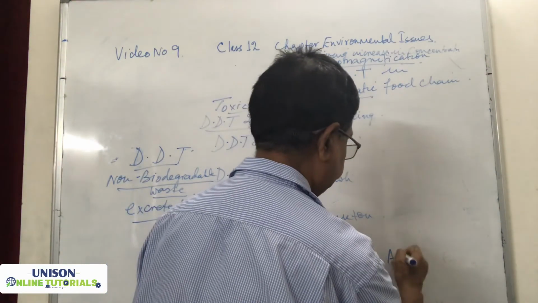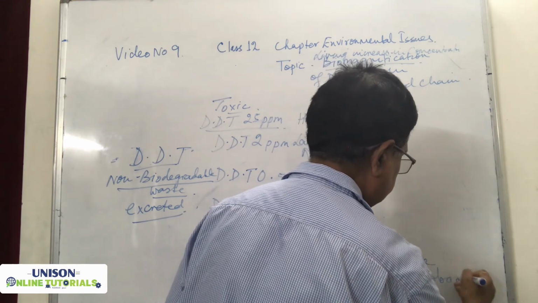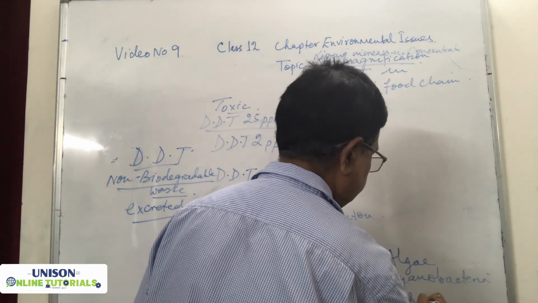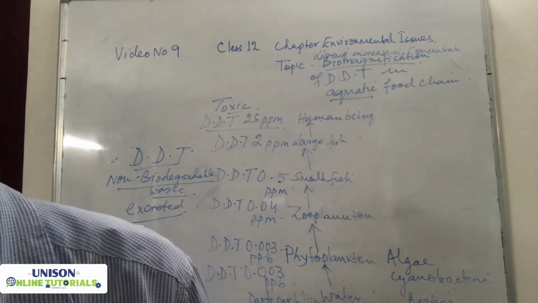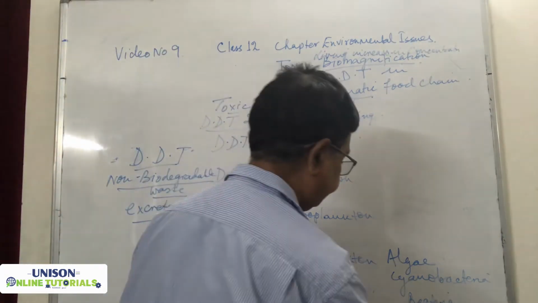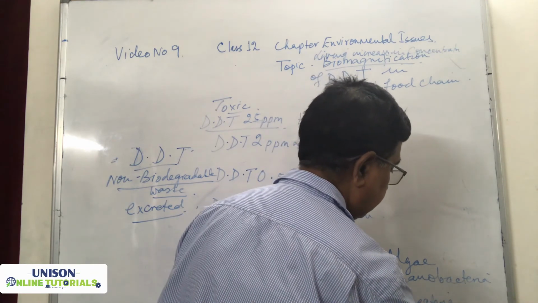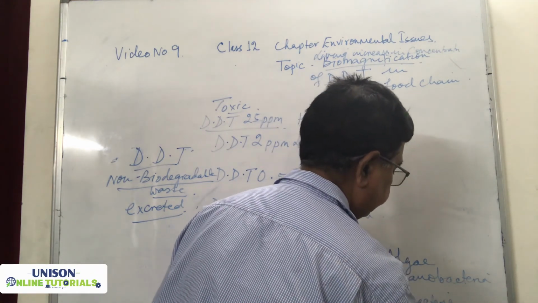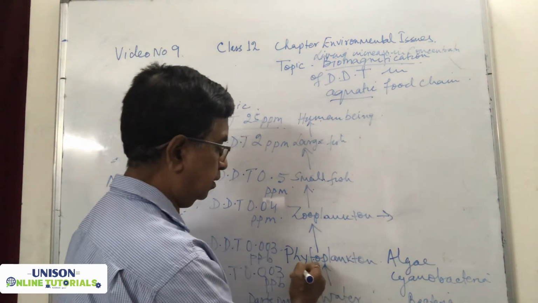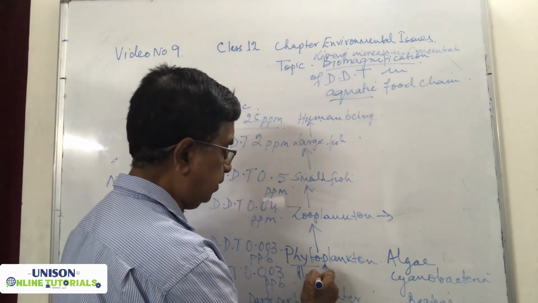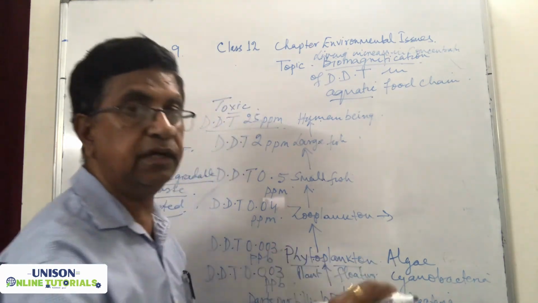Now we have to know what the phytoplanktons are which are found in the water bodies. Algae, cyanobacteria, bacteria. These are the microscopic plants, and in the Protista you have Euglena, Paramecium. These are the ones. And zooplanktons: phyto means plant, plankton means floating, plants which are floating on the surface of water.